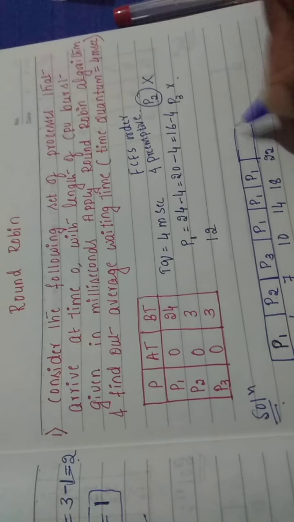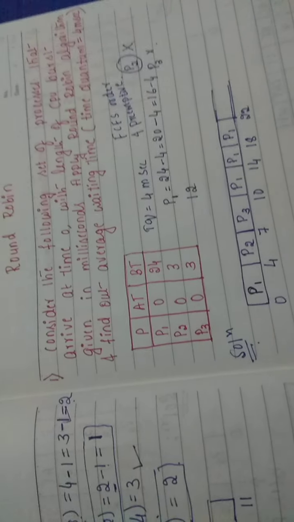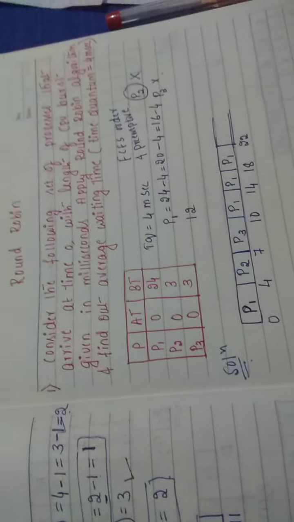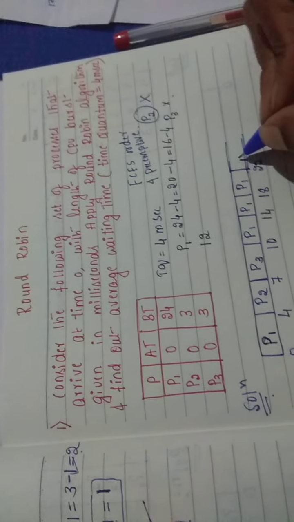Why am I giving so many slots? Because P1 has 24 milliseconds, which is split into 4 milliseconds, 4 milliseconds, 4 milliseconds. That is actually the drawback. It should be split based on the time quantum.